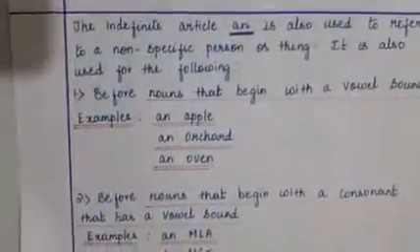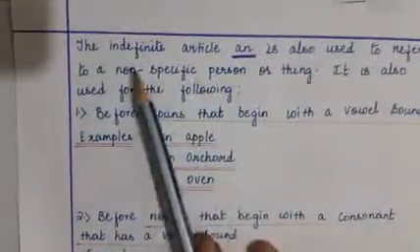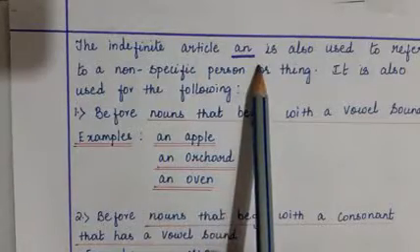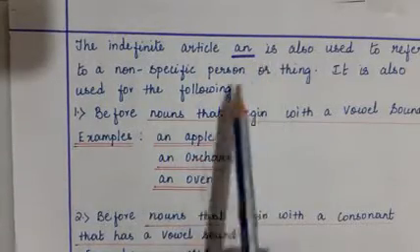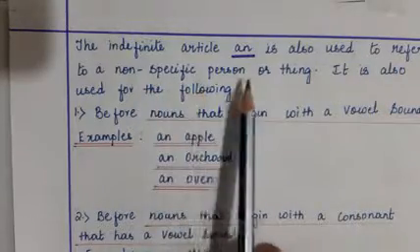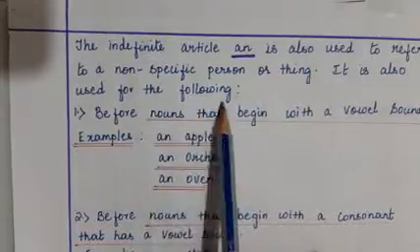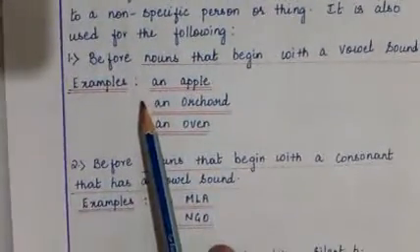Now let us see some cases where an is used. The indefinite article an is used to refer to a non-specific person or thing. It is also used for the following. Number 1.